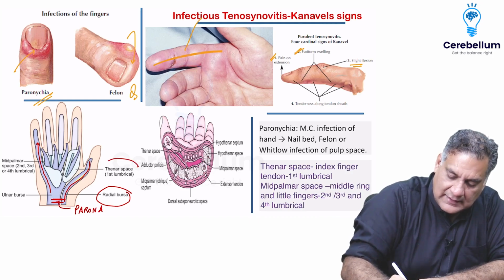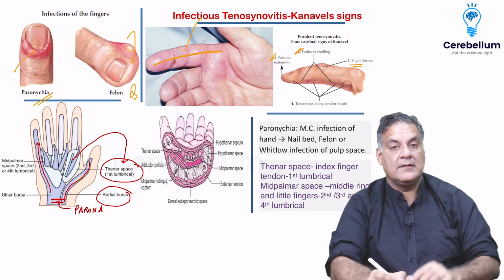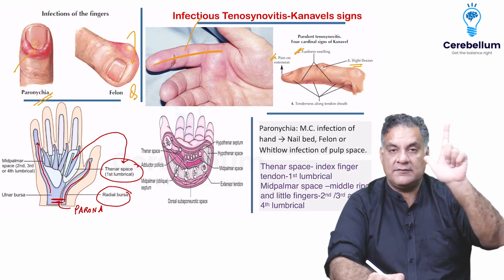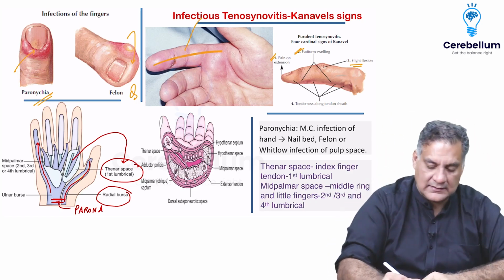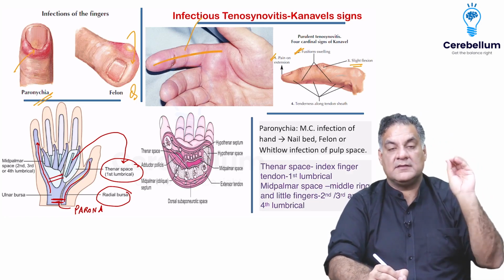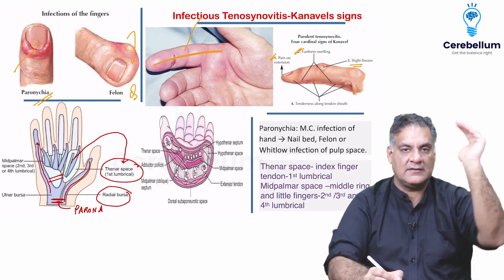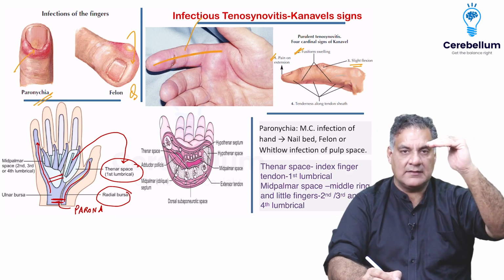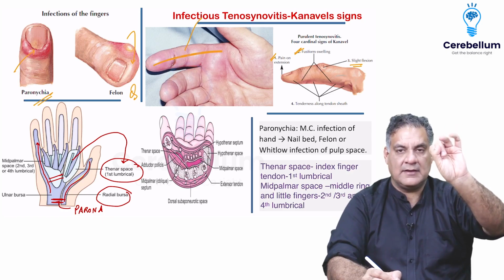Then you have a thenar space which has got the tendons of the index finger and the first lumbrical. So the index finger is separated and the infection of the thumb cannot go to the index finger. That's your MCQ. And then the second, third, and fourth lumbricals, they are in the mid palmar space. Now, what I want you to remember, lumbricals make an L in your hand. The first two lumbricals are supplied by the median nerve, the third and fourth are supplied by the ulnar nerve.